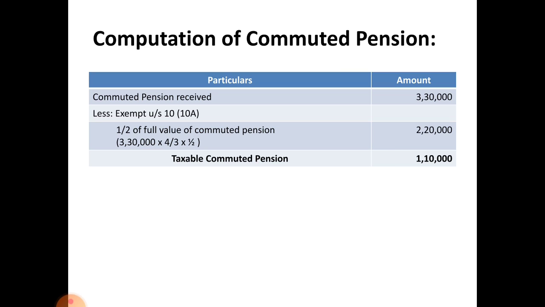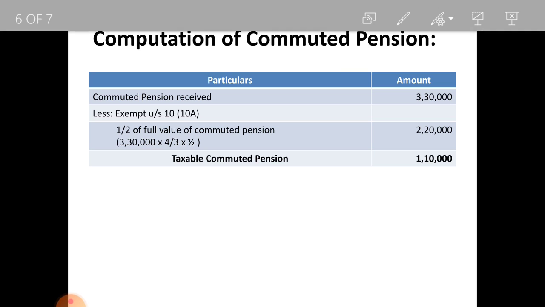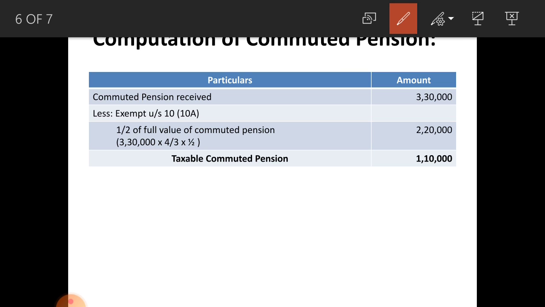That is why you have to consider half of his full value of commuted pension for exemption. That is, from commuted pension received, 3,30,000, you have to deduct the exemption under section 10(10A), half of the full value of commuted pension. Here you have to calculate the full value of commuted pension. His commuted pension received is 3/4, that is 3,30,000.